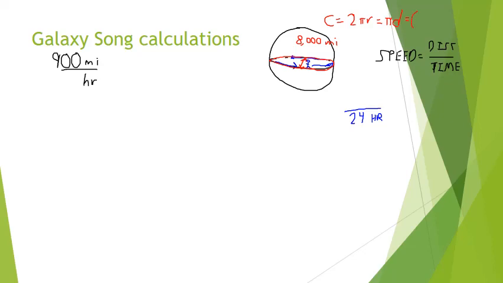Well, what's pi? It's 3.1415, etc., etc. Let's just call it 3 between friends. And therefore, I'm going to multiply 3 times 8,000 to determine the circumference of the Earth. So what does that wind up being? So wouldn't that be the distance that he travels in 24 hours? So therefore, he travels 24,000 miles in 24 hours. So what does that give us? Oh, that gives us 1,000 miles an hour, doesn't it? That's how fast our guy travels.